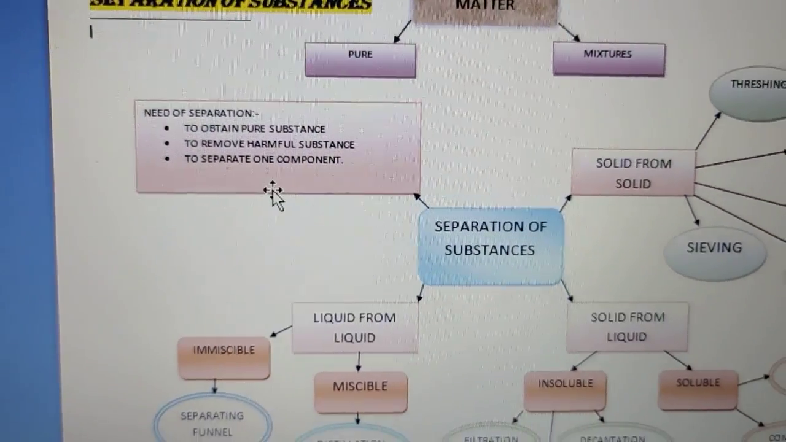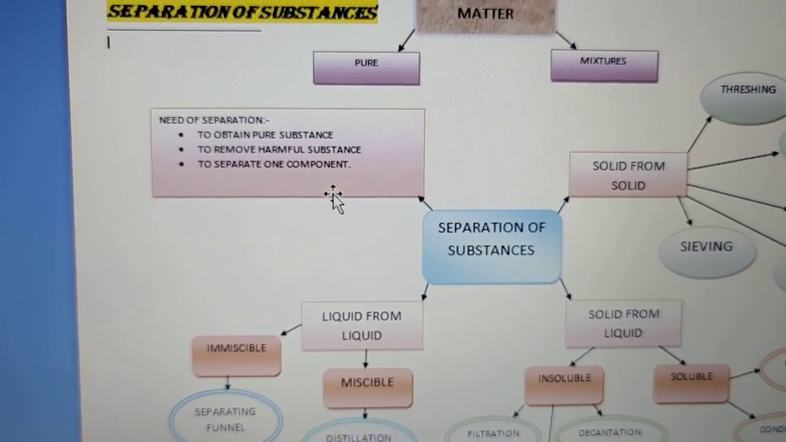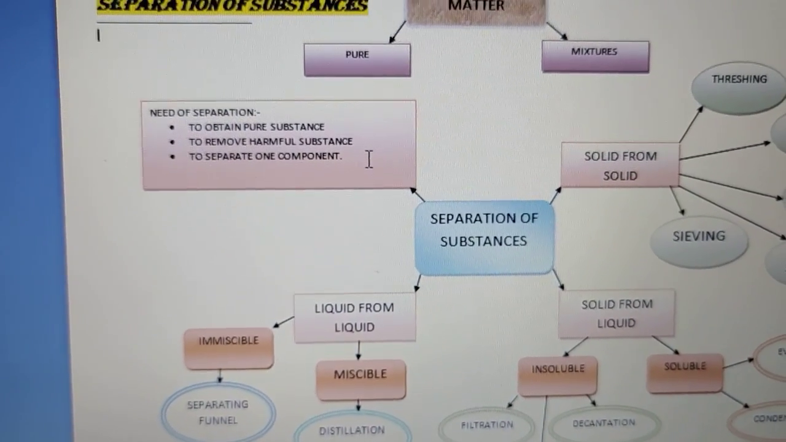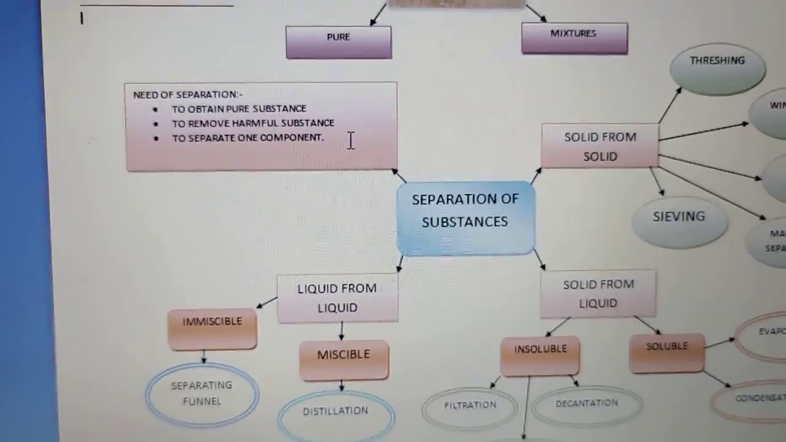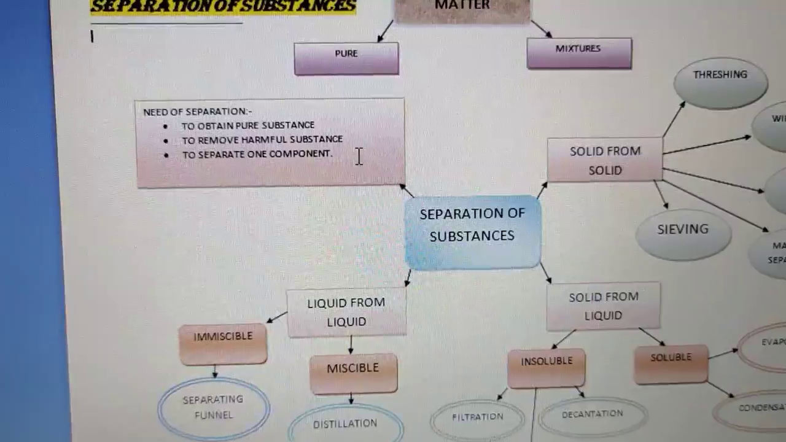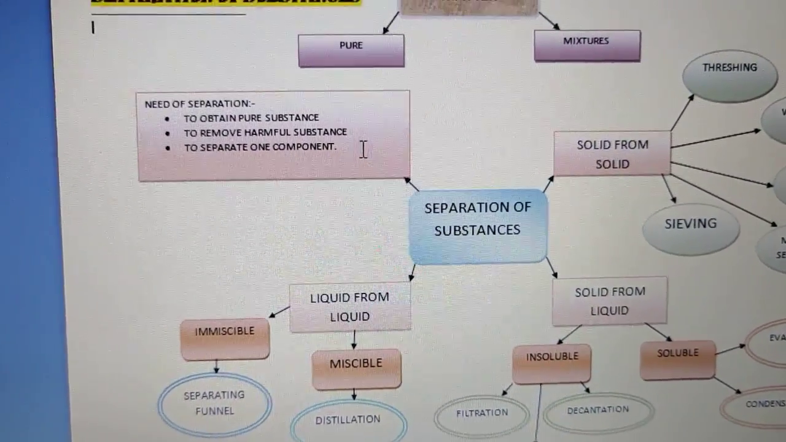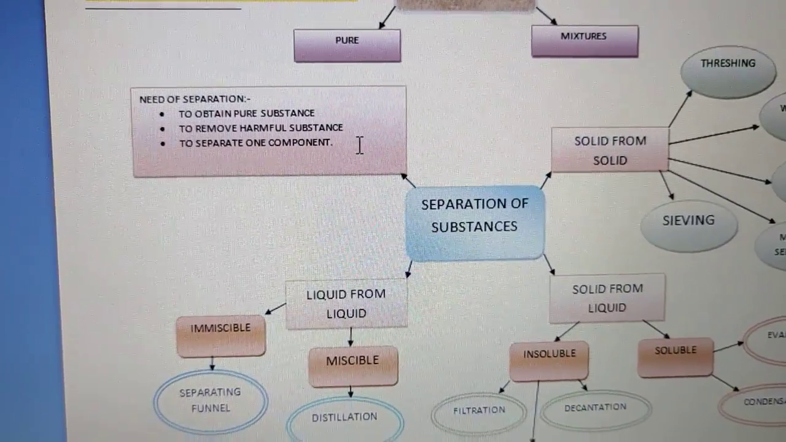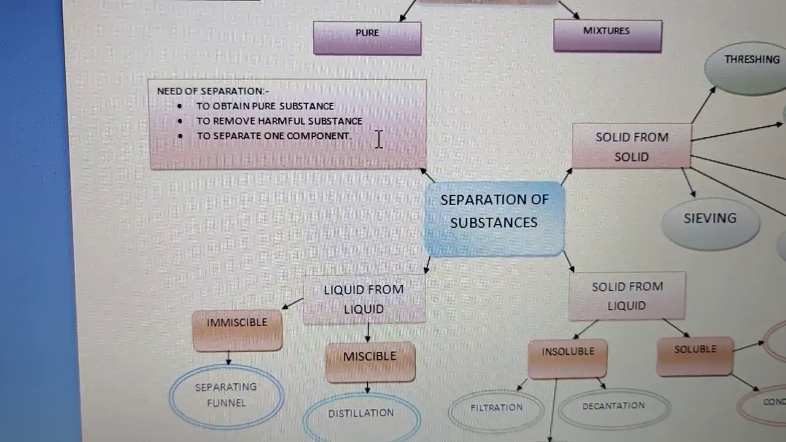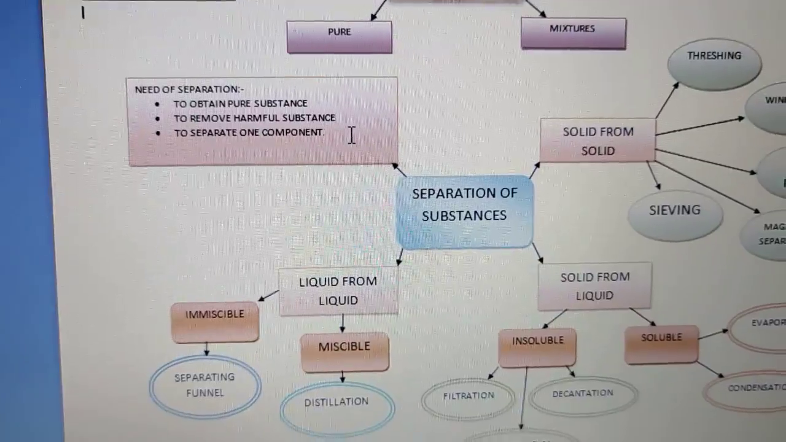There may be these 3 possible reasons why we need the separation process. Firstly, to obtain a pure substance, or to remove harmful substances, meaning to remove such impurities which are not good for us. Okay, and to separate one component, like there are more than one components present, but I need just one type of component. In those cases, I need the separation process. We often use separation processes in our daily life, in the kitchen, at home, in the playground, even in the studies.